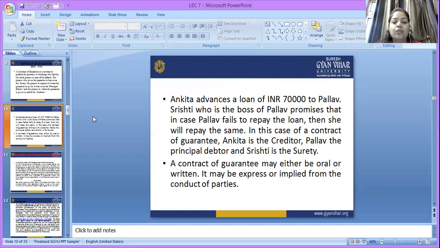A contract of guarantee may either be oral or written. It may be oral, by telephone, by express mode, or written, that means in paper form. It may be expressed or implied from the conduct of the parties, that depends on the parties basically.